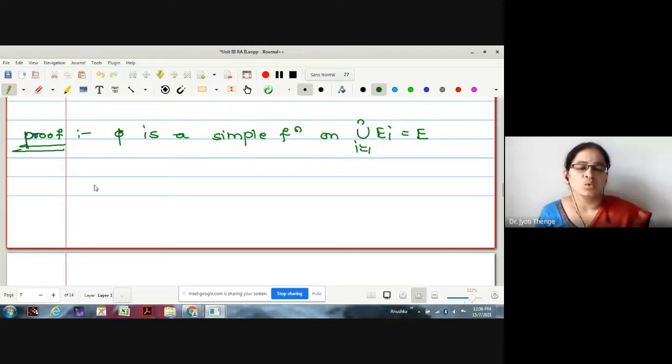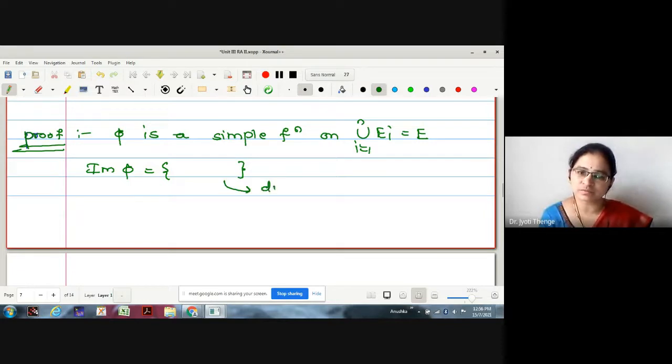Now, here we will take the image of phi. What is the image of phi? Whenever I am writing elements in one set, all the elements should be distinct, no?